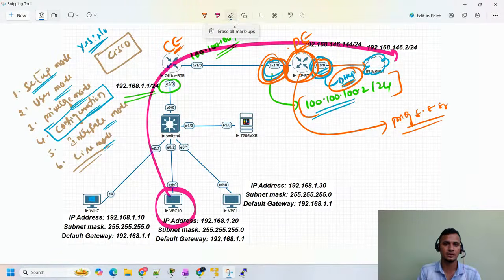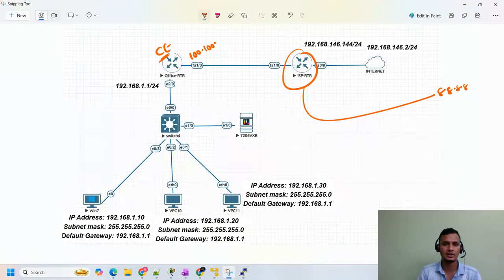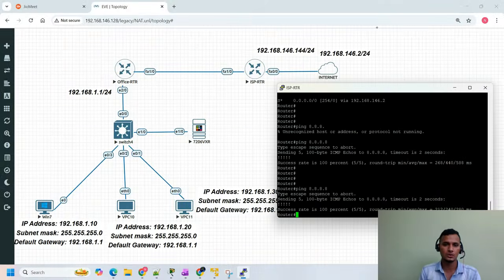Let me wipe this out. Since from this router we are able to reach 8.8.8.8, the internet is fine. Once we have done the basic configuration on the CE router, customer edge router, in this interface we are going to configure 100.100.100.1/24, and here we are going to configure 192.168.1.1. Then we'll try to ping from here to the same 8.8.8.8 server and see whether we are able to reach or not. From here the communication is working fine. So let me log in to the office router, then I'll show you.